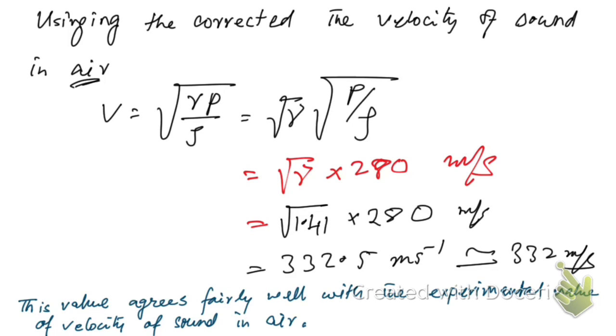So that was all about the Laplace correction and Newton's formula for the velocity of sound, right?